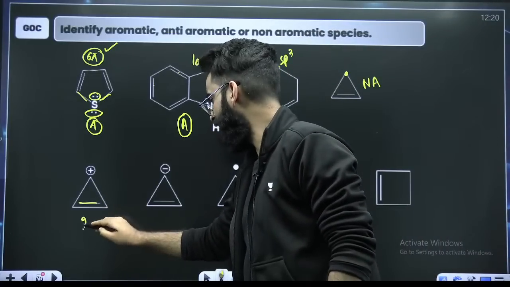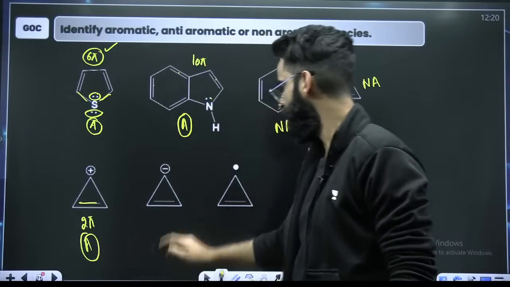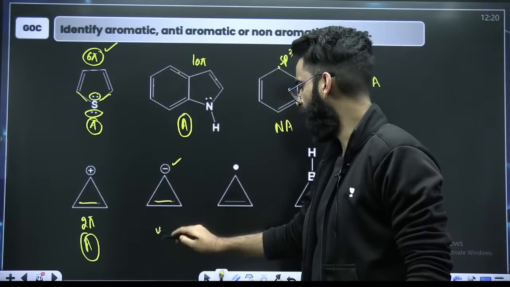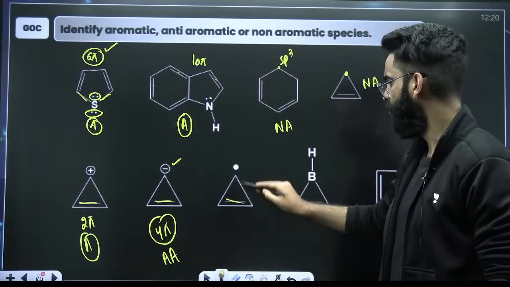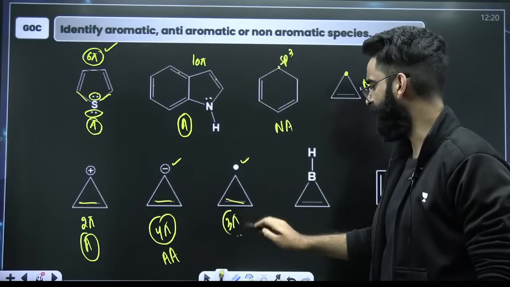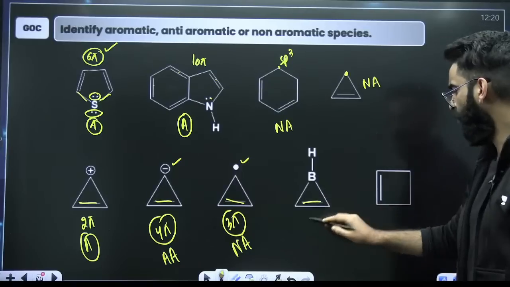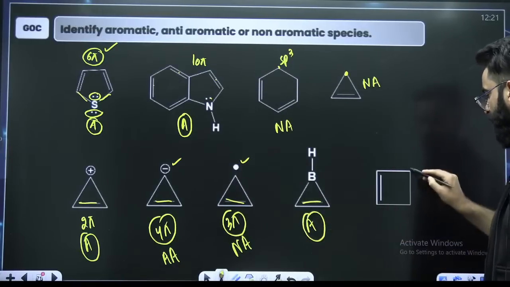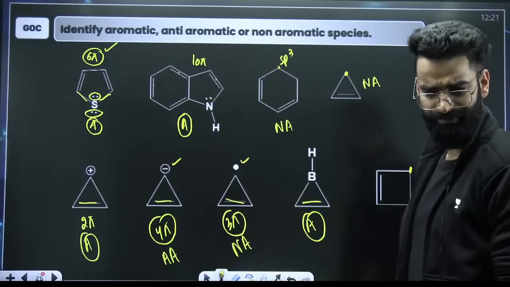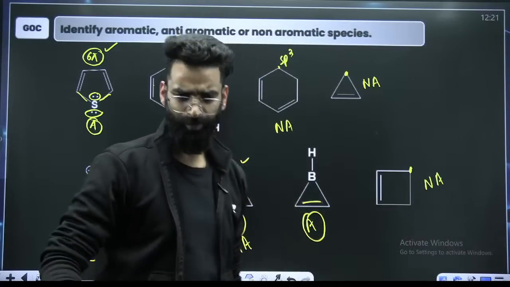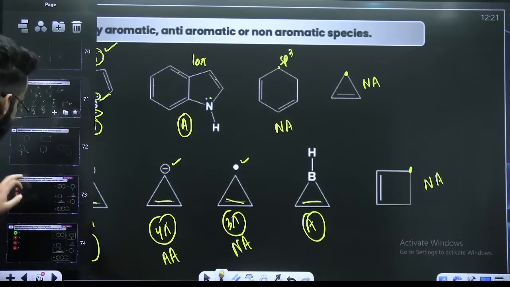Only 2 pi electrons involved in the cyclic conjugation, so it is going to be aromatic following Huckel's rule. 2 and 4 pi electrons, so it is anti-aromatic, right? Perfect. 2 plus 1, 3 pi electrons, neither aromatic nor anti-aromatic, so it's non-aromatic, right? Only 2 pi electrons, aromatic. sp3, non-planar, non-aromatic, right? That's how you do it. I hope you remember. We have discussed this a lot in detail.